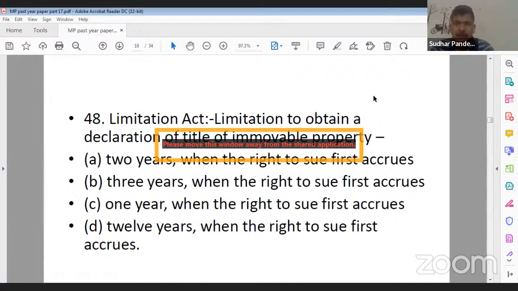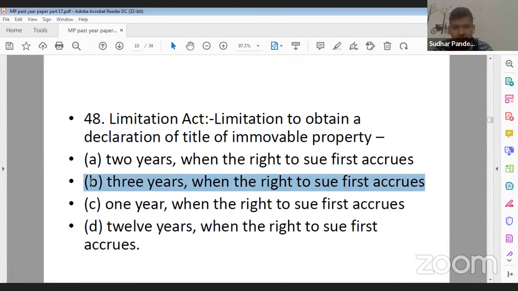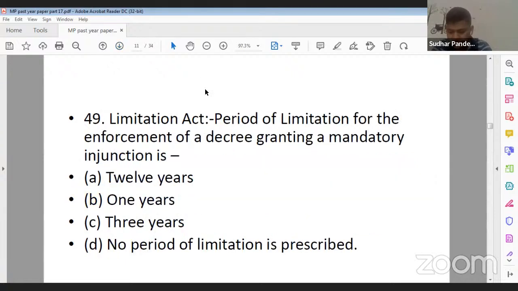So when can there be the declaration of title of immovable property? Yes. Just let me know quickly. Question number 48. What should be the correct answer? Its correct answer is your B for Bangalore. That is 3 years when the right to sue first accrues. Now, next question is your question number 49.